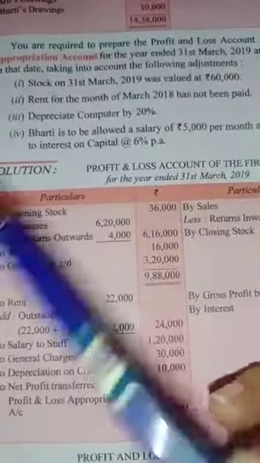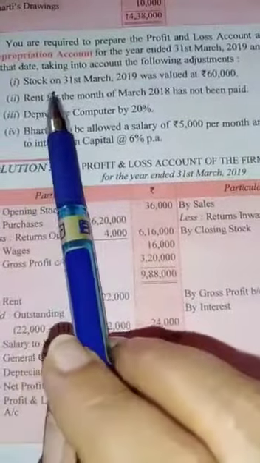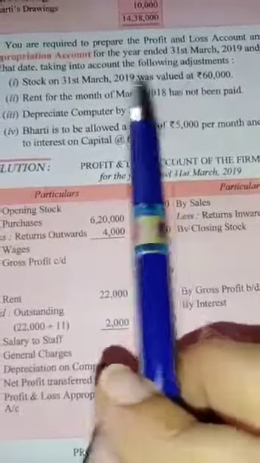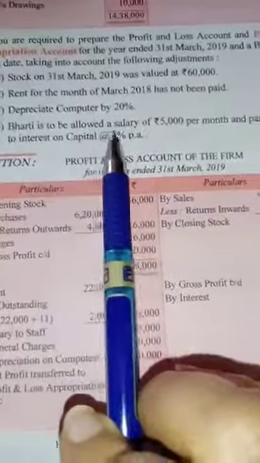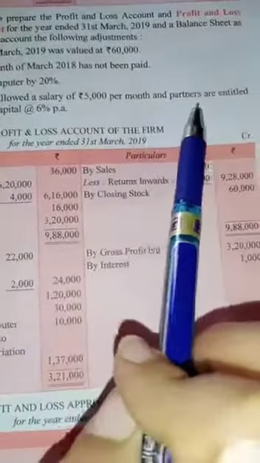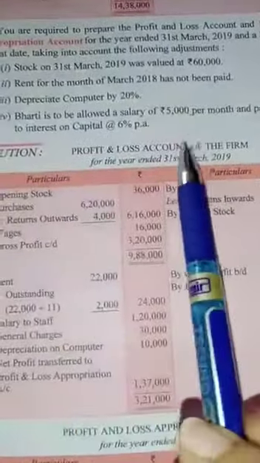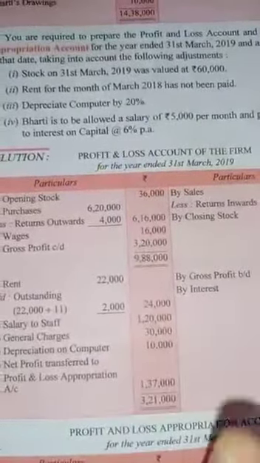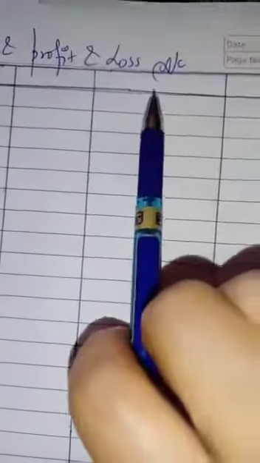Remember beta, last year you have already learned this thing. Closing stock is given, rent has not been paid for last month, outstanding rent, depreciation, and Bharti is to be allowed a salary of 5,000 per month and partners are entitled to interest on capital. It will be considered in appropriation. Rest 3 adjustments you have already done in your previous class. So first of all we will prepare today trading and profit and loss account, and after calculating the profit through this account we will prepare profit and loss appropriation account.